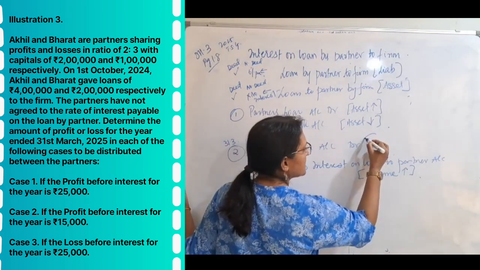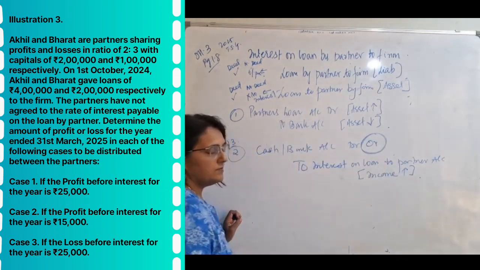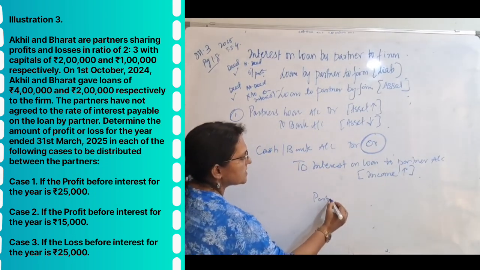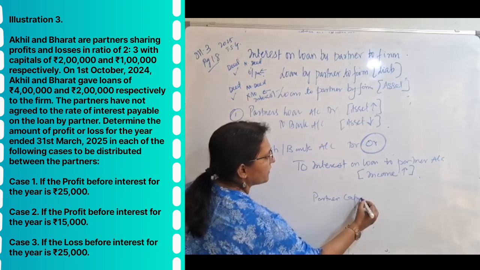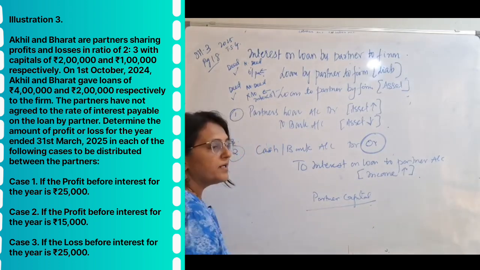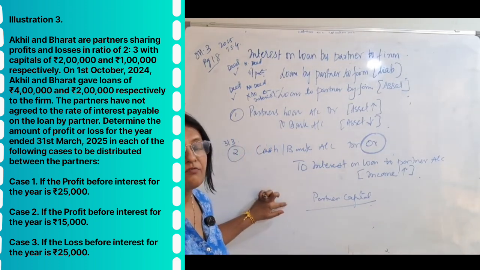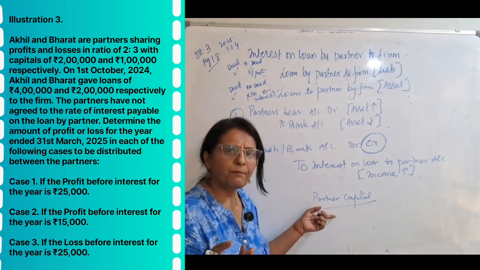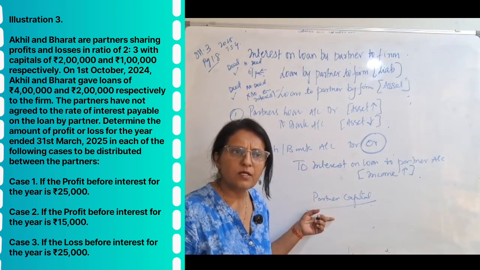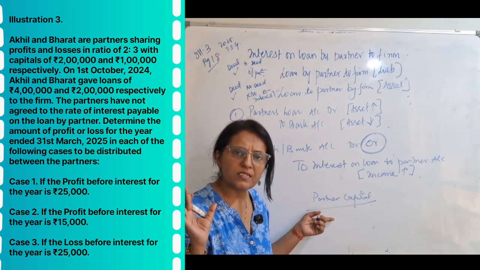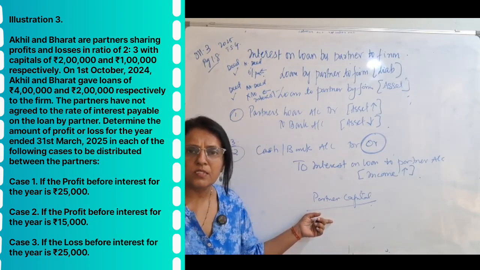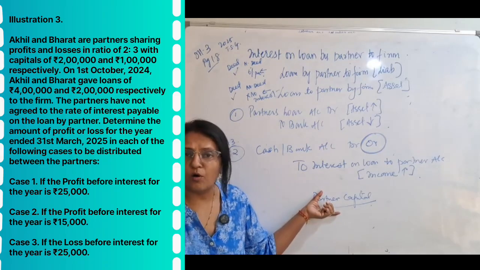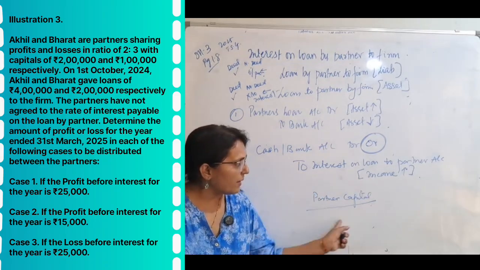Or, I am saying, or, already the partner's money is there with the firm in the form of capital. Why do this? If we have the partner's money, then take it out of the capital. In simple words, the firm already has some money of the partner in the form of capital.